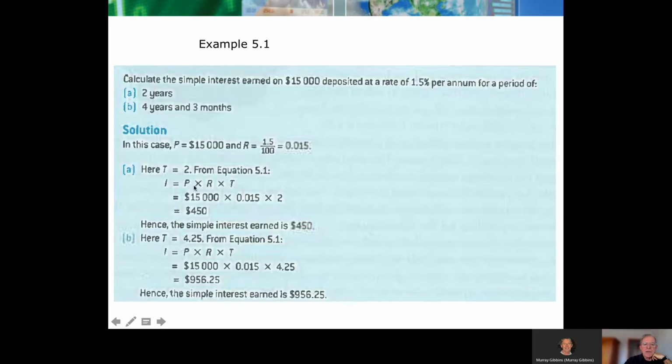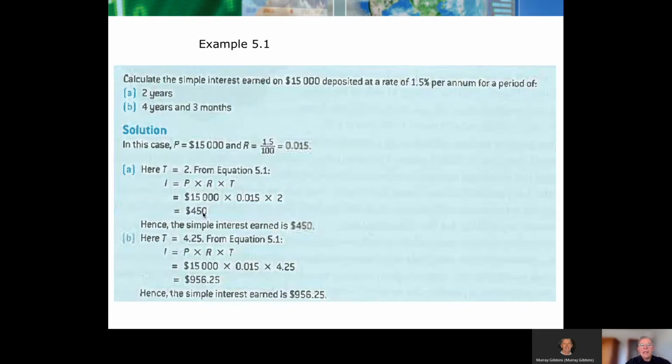$15,000 is the amount. The rate is, notice we're entering the rate as a decimal, 1.5% from last week's topic. Got to move the decimal 2 places to the left, 0.015, times 2 years, the term, and we get the answer.